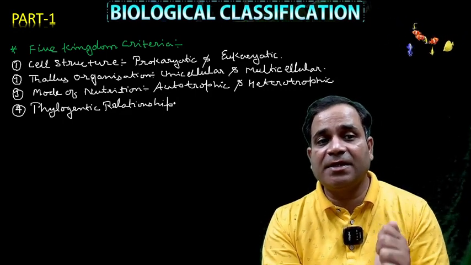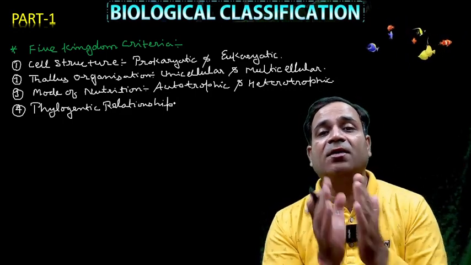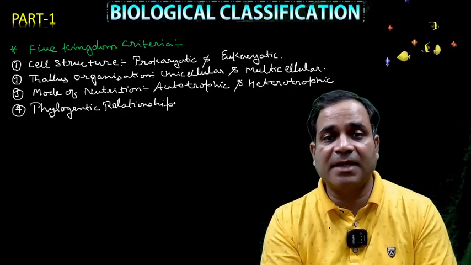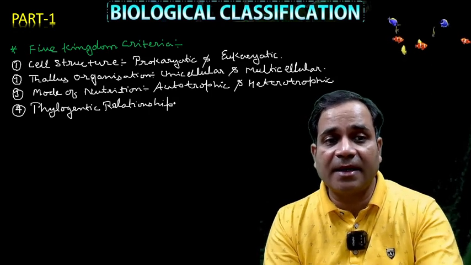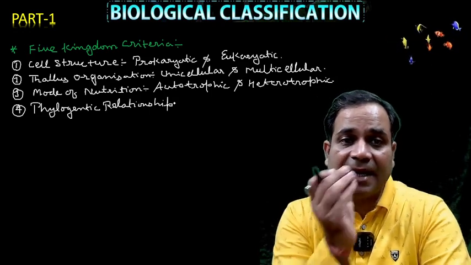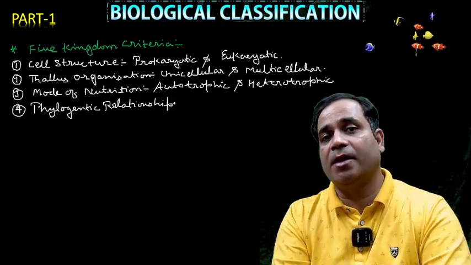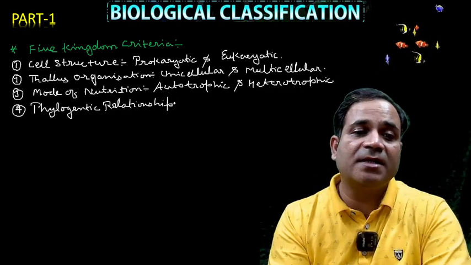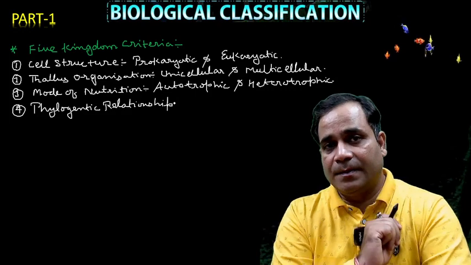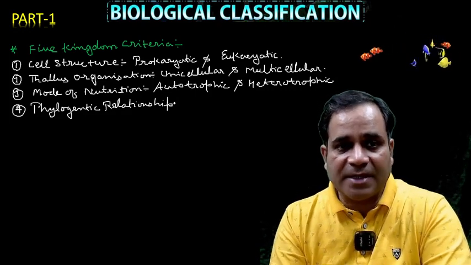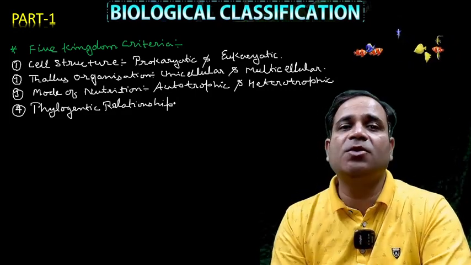Then we have to study thallus organization. Thallus organization means whether the organisms are unicellular or multicellular, my dear. Then the third criterion is mode of nutrition, that is, whether the organism is autotrophic or heterotrophic. And the fourth one, my dear, is phylogenetic relationship.